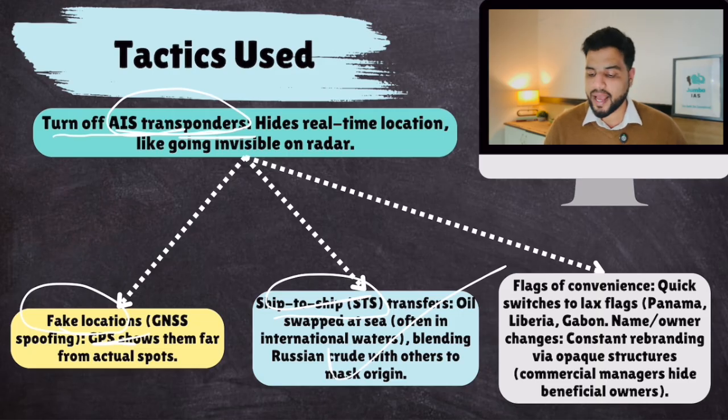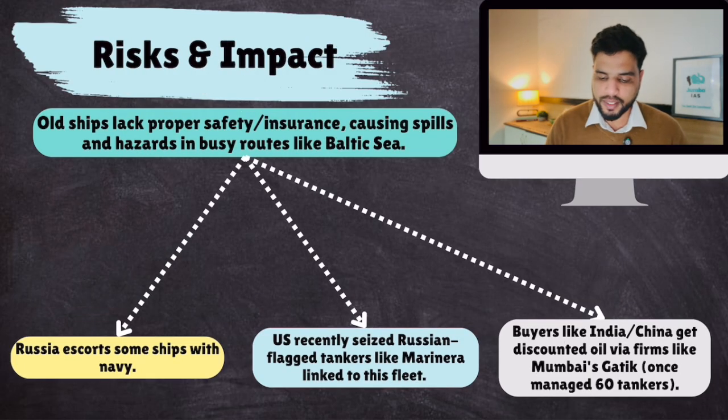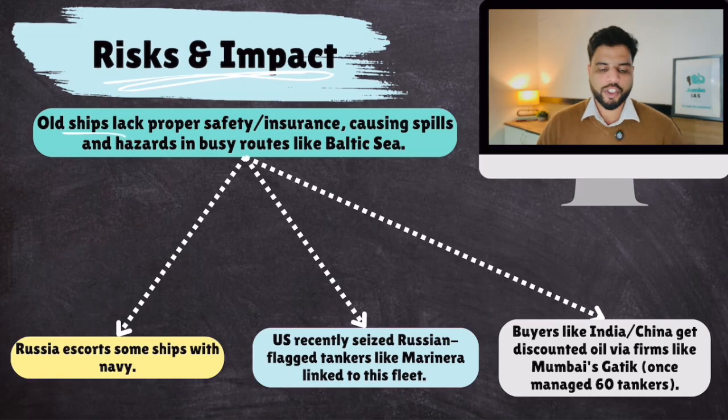Then they also change the flags. Every ship has a flag, a country's flag. They would change that also. So all these tactics are used. Now, what are the risks? Sometimes these ships are not modern ships. These are old ships and they are transporting oil. So that can lead to oil spills and marine pollution.